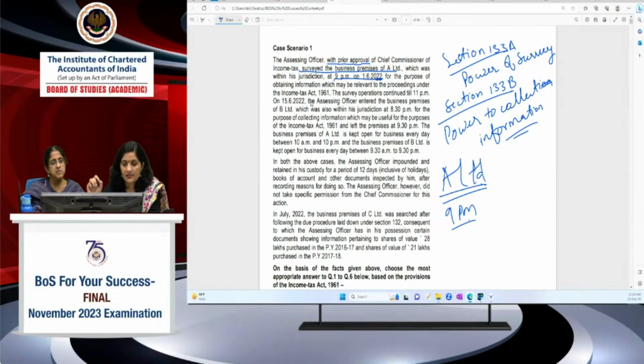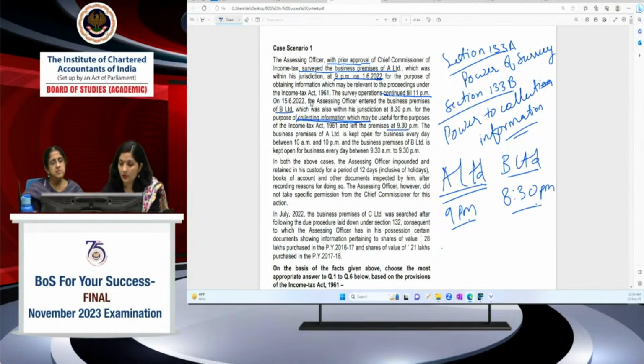On 1/6/22, for the purpose of obtaining information which may be relevant to the proceedings under the Income Tax Act. The survey operations continued till 11 p.m. Right? Then on 15/6/22 the assessing officer entered the business premises of B Limited. Again the assessing officer entered; for what purpose did he enter here? He entered at 8:30 p.m. for collecting information which may be useful for the purpose of the Income Tax Act, and left the premises at 9:30 p.m. The business premises of A Limited is kept open for business every day.